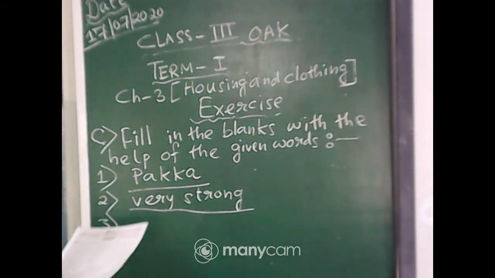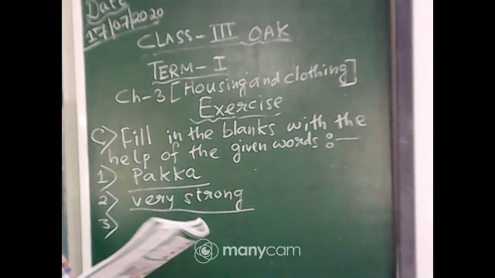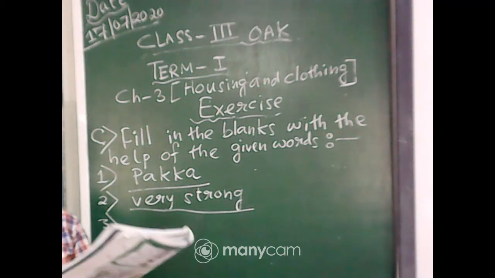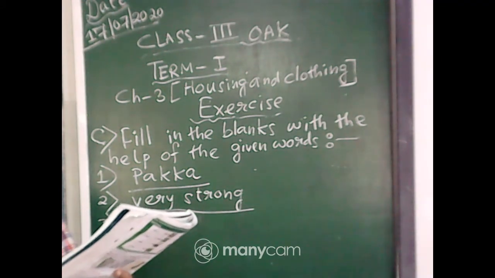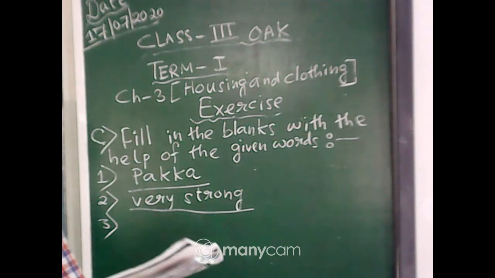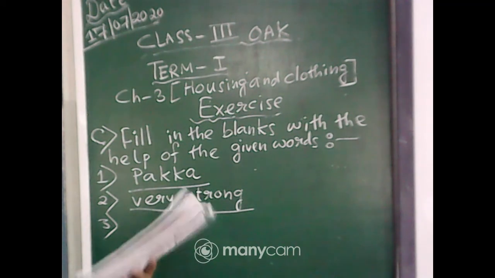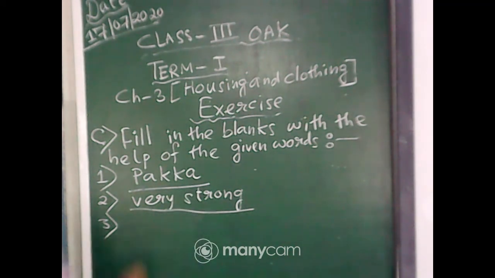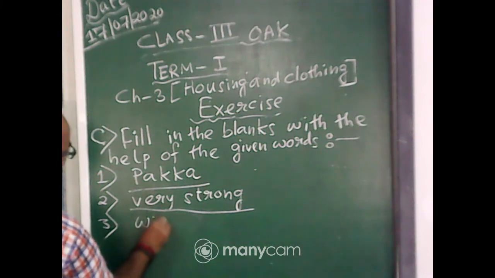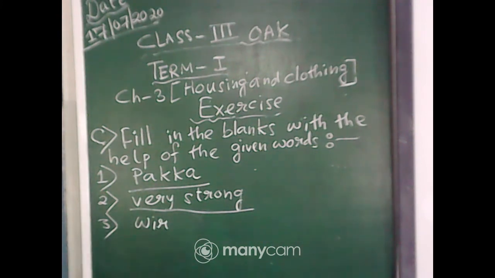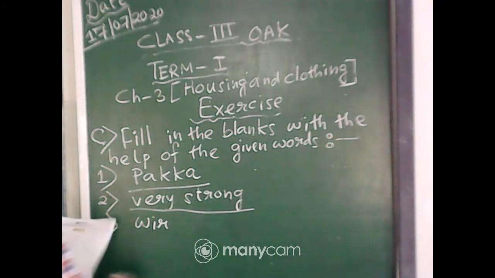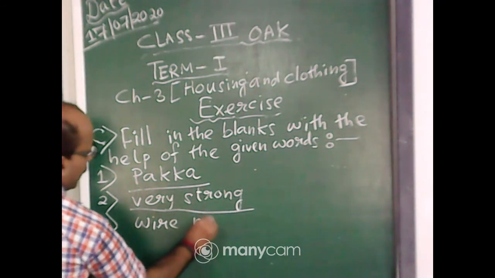Next, number 3, the windows and doors should have proper dash to keep away flies and mosquitoes. Yes, the answer is the windows and doors should have proper wire netting. If you give wire netting in the doors and windows, mosquitoes, flies or any other harmful insect cannot enter your room. So the answer is wire netting.